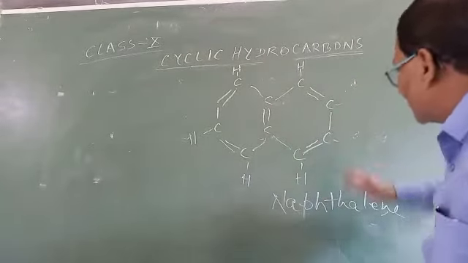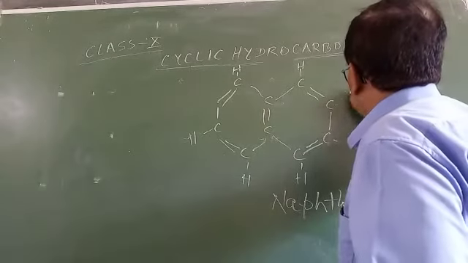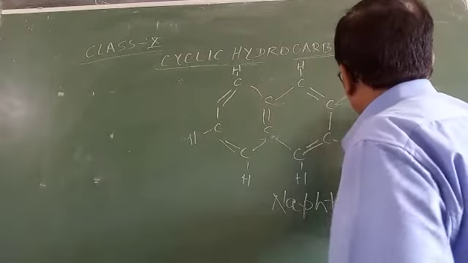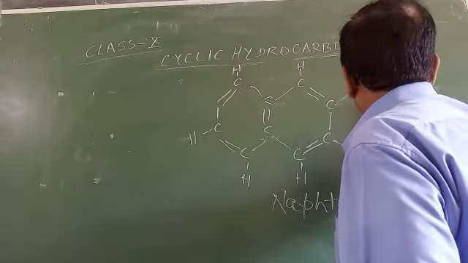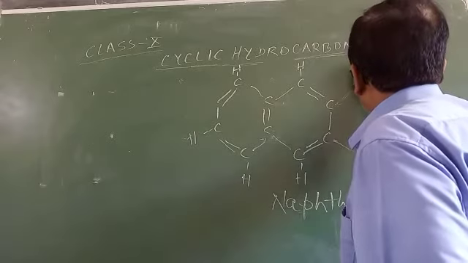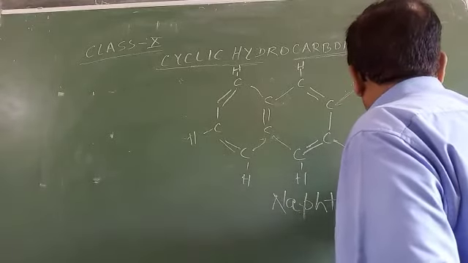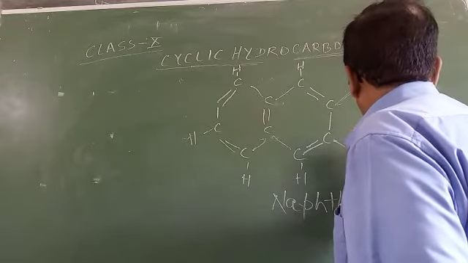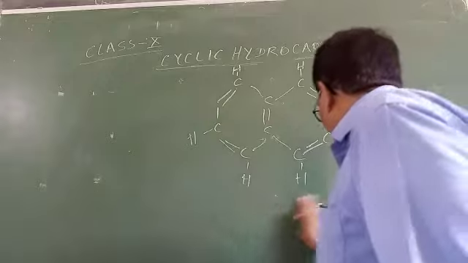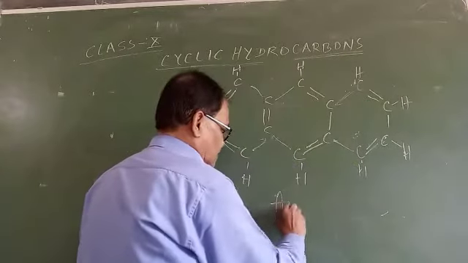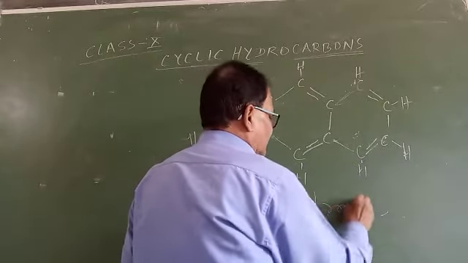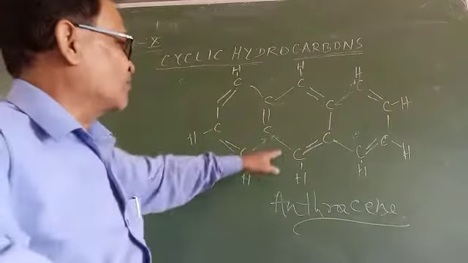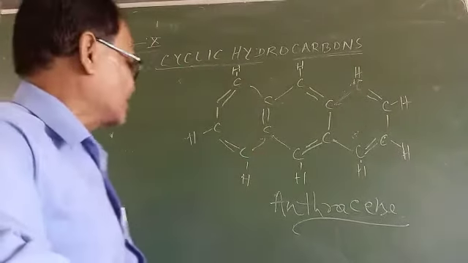Or this is the structure of another unsaturated cyclic compound, anthracene. This is an example of an unsaturated cyclic hydrocarbon.